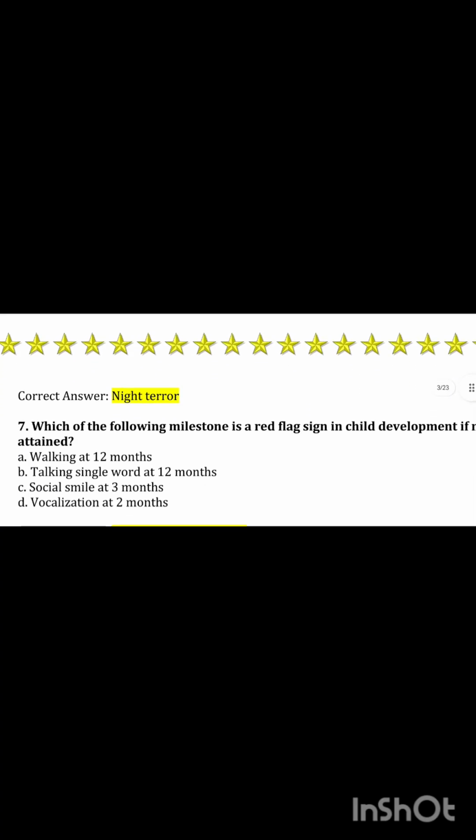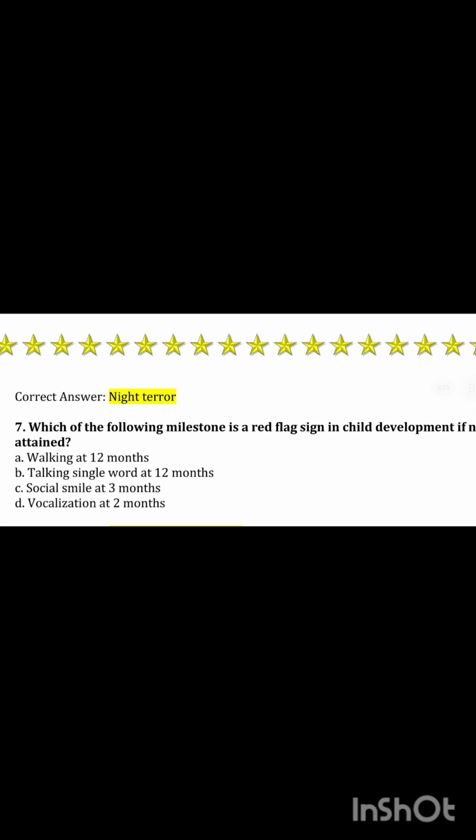Question number 7: which of the following milestones is a red flag sign in child development if not attained? Option A, walking at 12 months. Option B, speaking single words at 12 months. Option C, social smile at 3 months. Option D, vocalization at 2 months. Option C is the correct answer. Social smile at 3 months is the correct answer for this question.